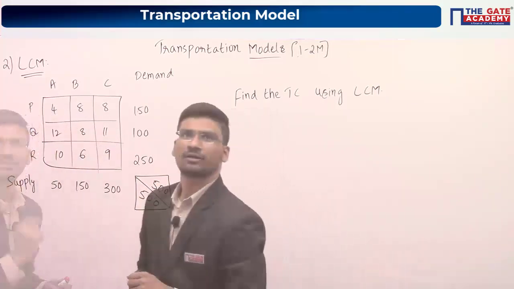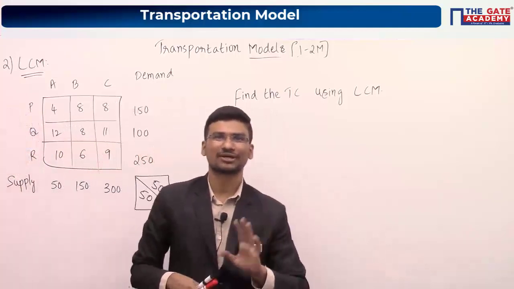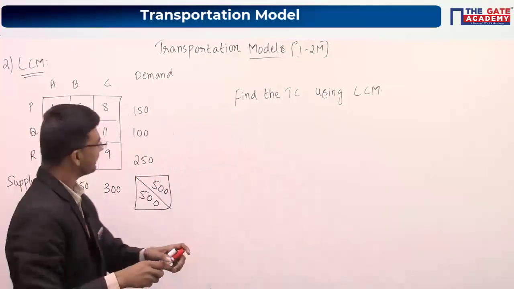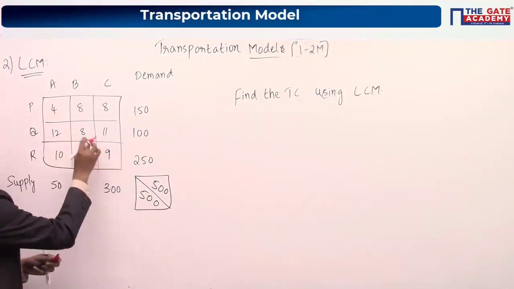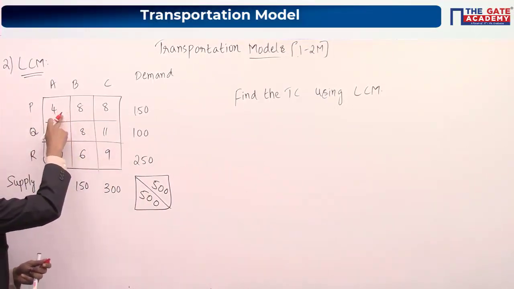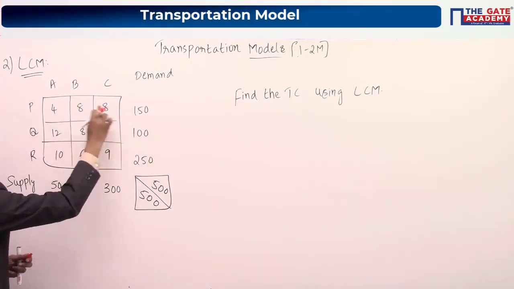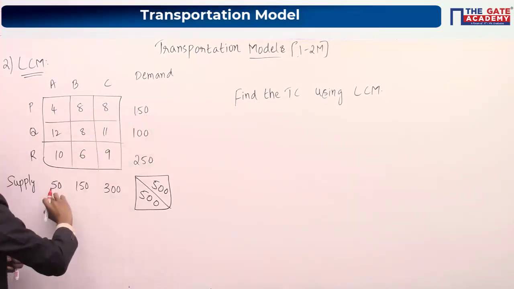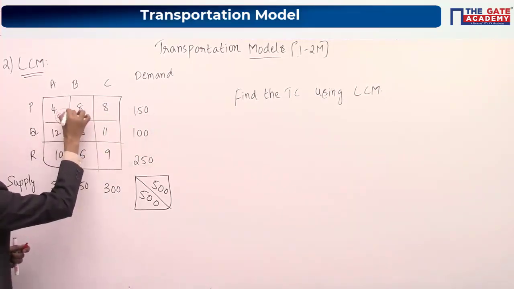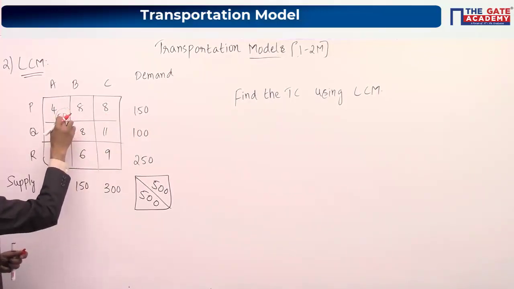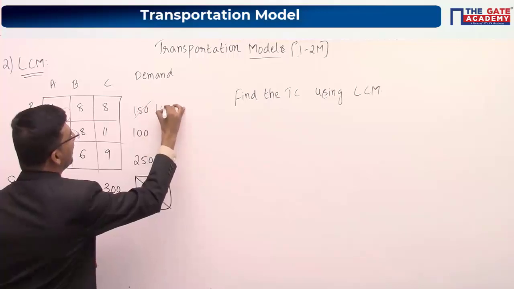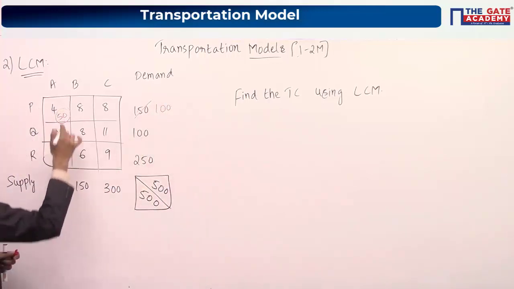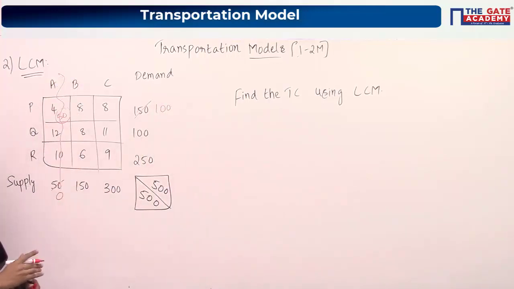First step. Okay, so I will come to your questions. Let me complete this least cost method. So in least cost method you have to go to the least cost cell, which is this one. This is your least cost cell. So you have to allocate the minimum of these two values. Among these two, minimum is 50, so you have to allocate 50 here. Now it will become 0 and this will become 100. Now as this becomes 0, you can cancel this particular column.